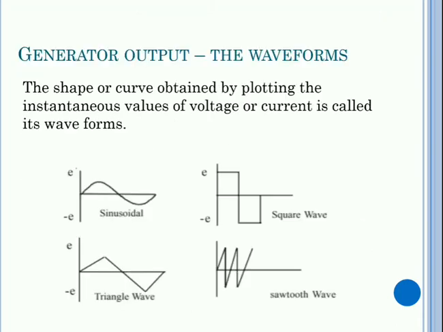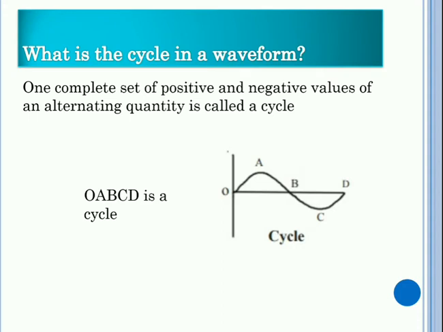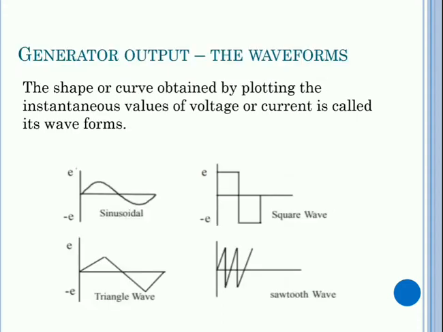So what is the output? The outputs are called the waveforms, which represent the voltage value. The shape or curve obtained by plotting the instantaneous value of voltage or current is called its waveform. But actually, we don't know what is instantaneous value. We will discuss it later. First, we see there are different forms of waveforms: sinusoidal, square, triangular, sawtooth, etc. Have a look.